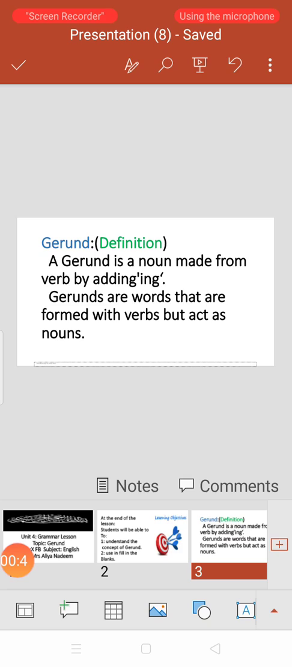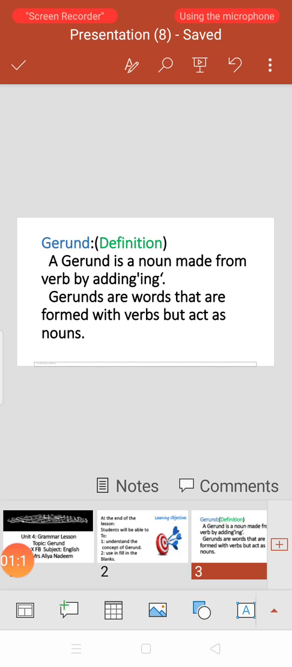Definition of gerund. A gerund is a noun made from a verb by adding ing. Gerunds are words that are formed with verbs but act as nouns. I have given you two different types of definitions, but the meanings are the same. Although the term might sound foreign, the gerund is a common part of speech that most of us use every day, but we don't know these are gerunds.